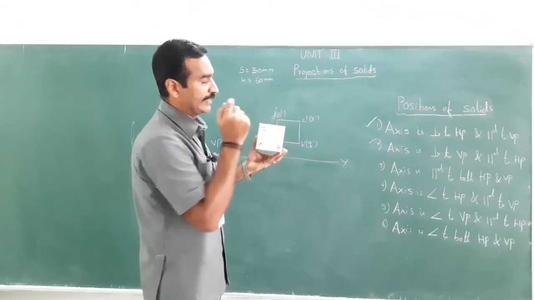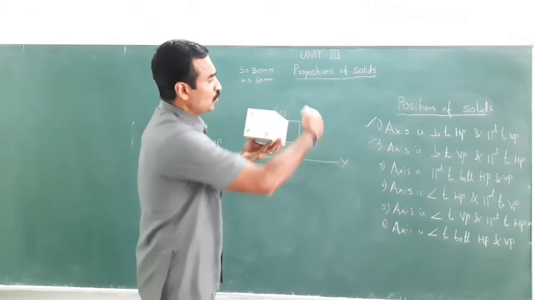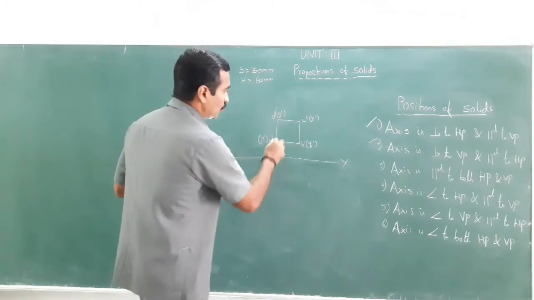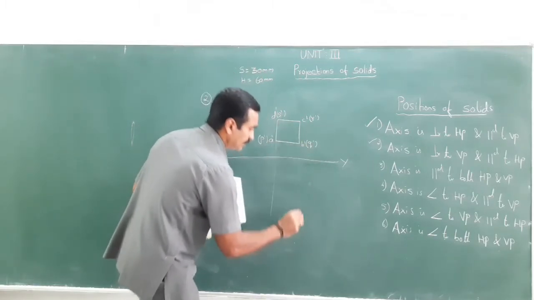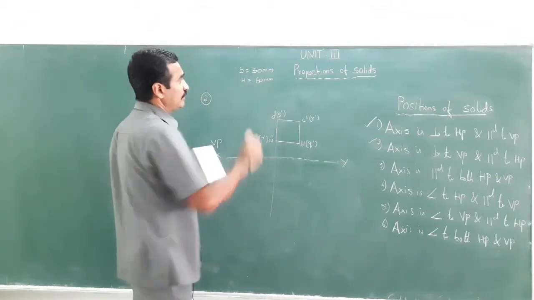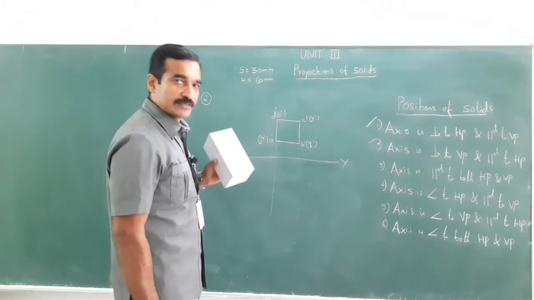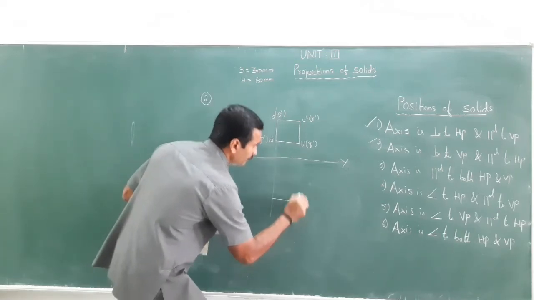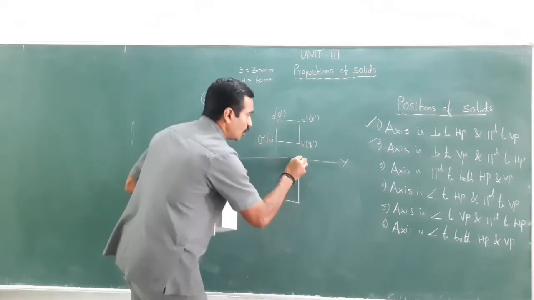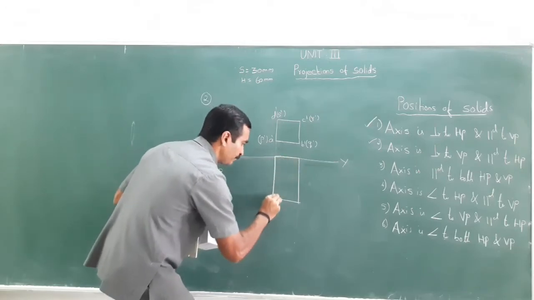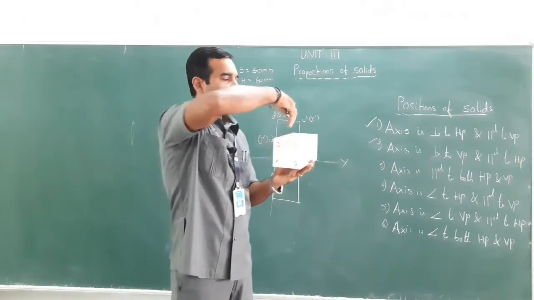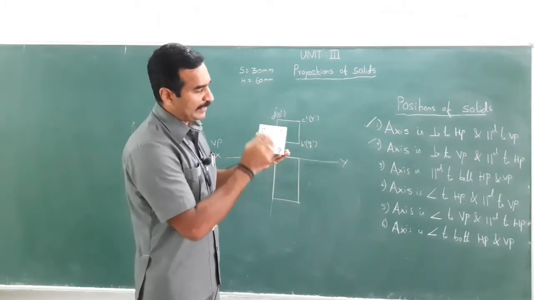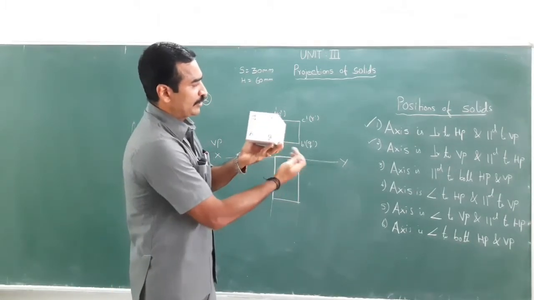So, A, B, C, D, P, Q, R, S. In order to get the top view, I need to project it vertically with the projectors. Now what is the height of the axis? That is 60 mm. So take 60 from the reference line and draw a rectangle. When you look at it from the top, I could see a rectangle. I have given the naming as A, B, C, D, P, Q, R, S.